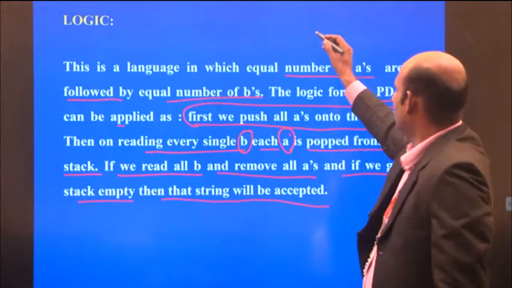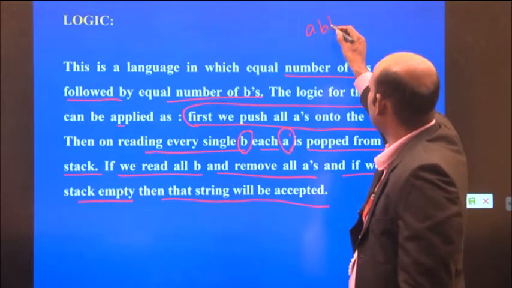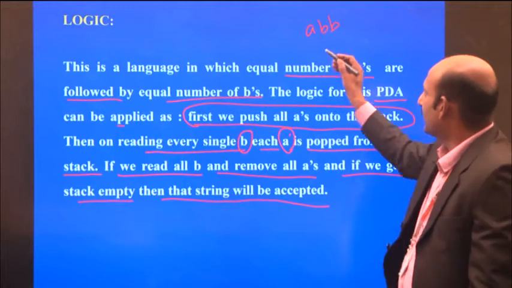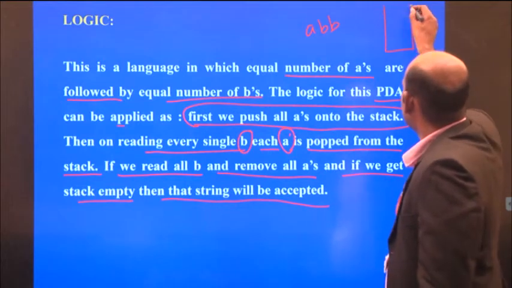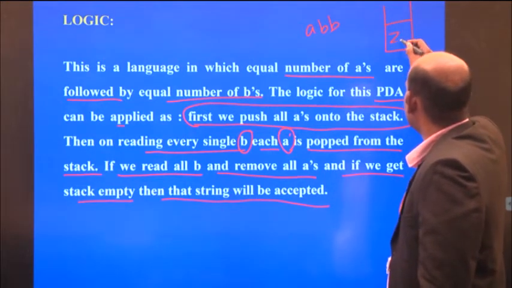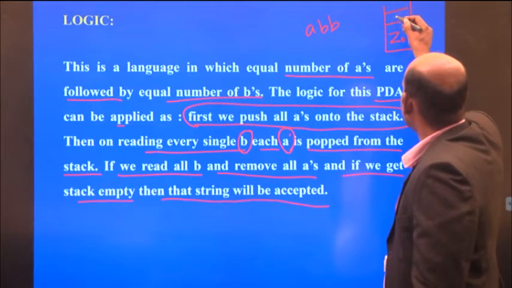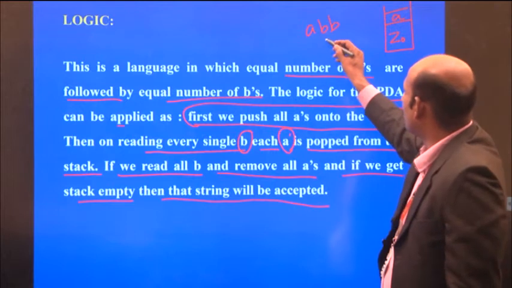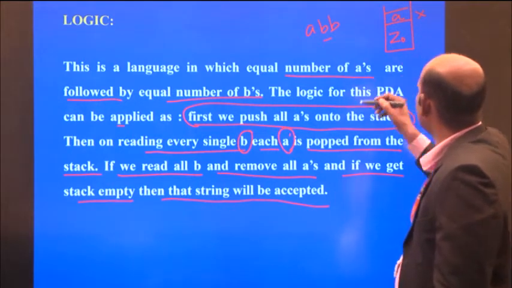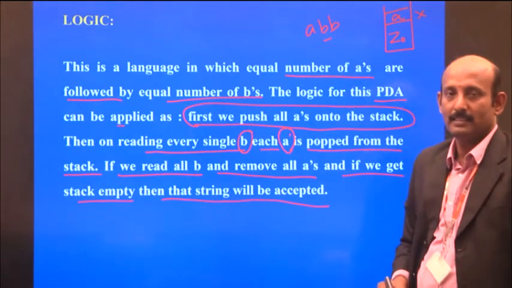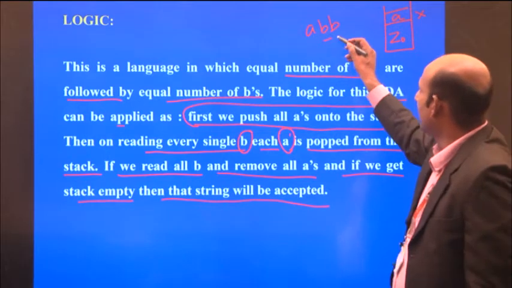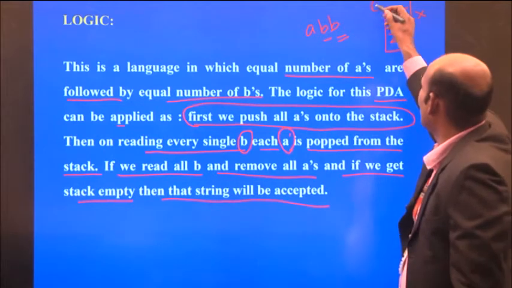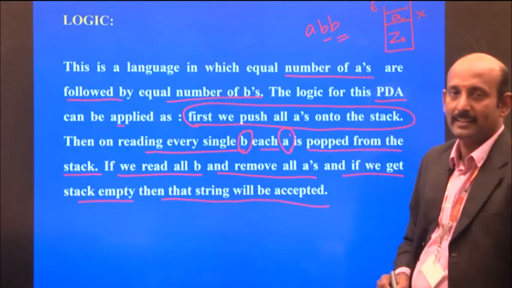Whereas if we try with A, B, B: for reading A, first the stack has Z0, and reading A, it pushes onto the stack. Then it reads the B, and it is popped from the stack. And next to B, there is no A left because it is epsilon, empty.